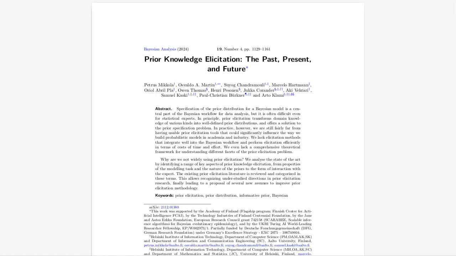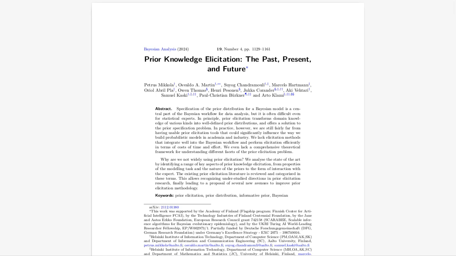Absolutely. Okay, so the paper concludes by focusing on the need for software to make prior elicitation more accessible and integrate it into that Bayesian workflow. Exactly. Okay, let's talk software. What kind of tools are needed to bring all of this together?